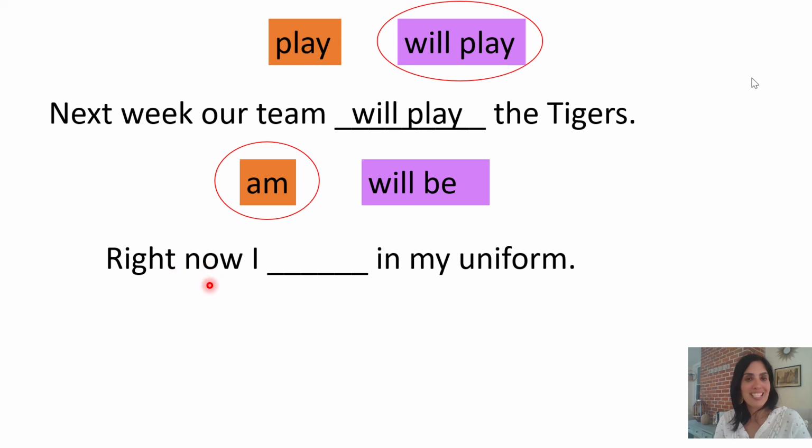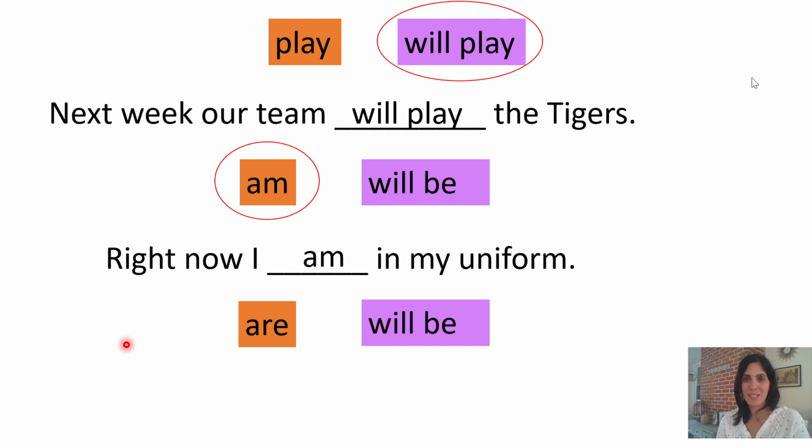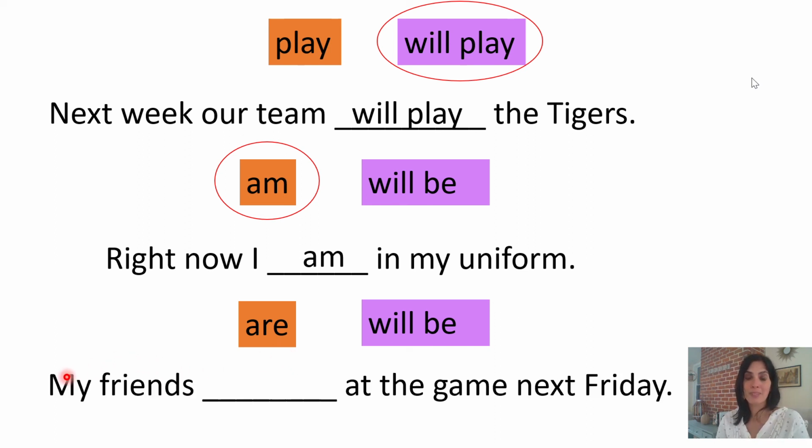Did you notice that it said right now? Well, because it says right now, that means it's present tense. So that's why I need to add the word am. Now listen. Right now, I am in my uniform. Nice work. Let's take a look at our next two examples. We have are and will be. Remember, are takes place right now and will be takes place in the future.